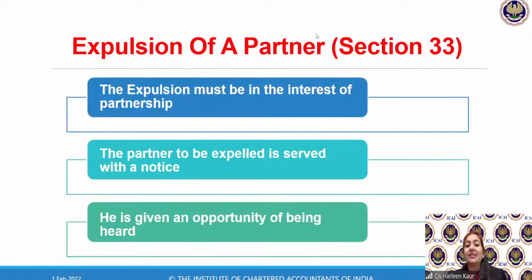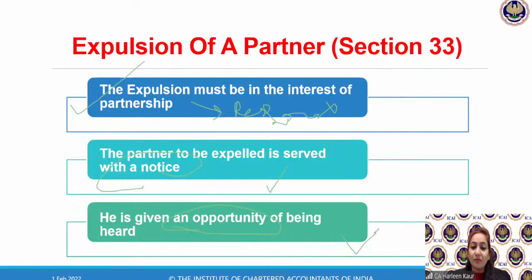After that, it says the expulsion must be in the interest of partnership. So you all understood it should not be of a personal nature. It should be in the interest of partnership. So your personal fights and quarrels cannot lead to an expulsion. A partner to be expelled must be given a notice and an opportunity of being heard.